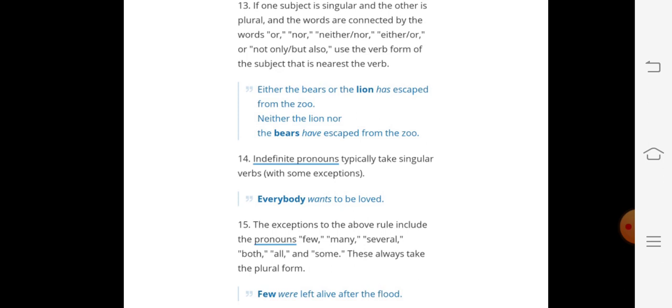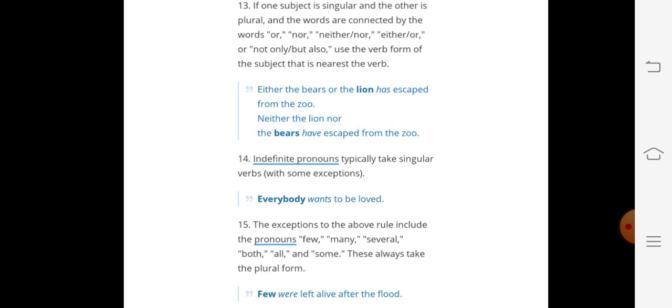Now it's time for rule number 13. If one subject is singular and the other is plural and the words are connected by words or, nor, neither nor, either or, not only but also, use the verb form of the subject that is nearest the verb. Okay, for example, either the bears or the lion has escaped from the zoo.